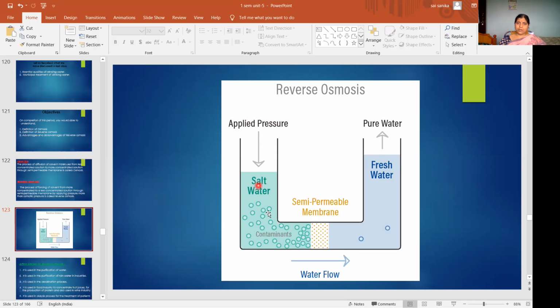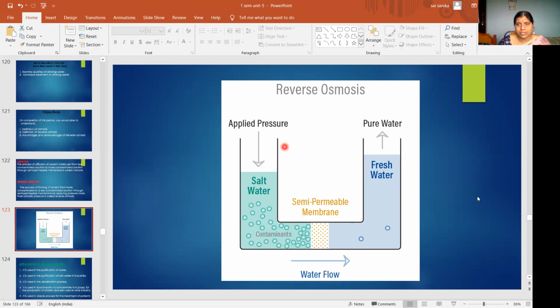Whatever pure solvent molecules are present in this salt water will diffuse through the semi-permeable membrane from this solution to this solution. That process is called reverse osmosis. That means reverse osmosis is applied in the purification of salt water. The removal of salts from seawater is called desalination. So this reverse osmosis is applied in the purification of seawater, that is, desalination of water. So this is called reverse osmosis.